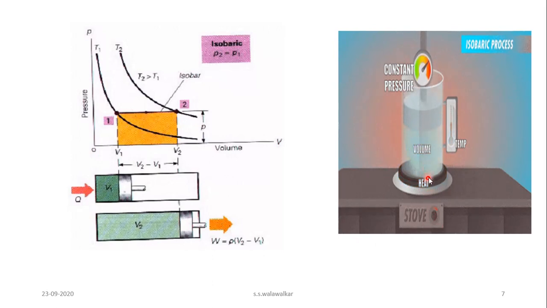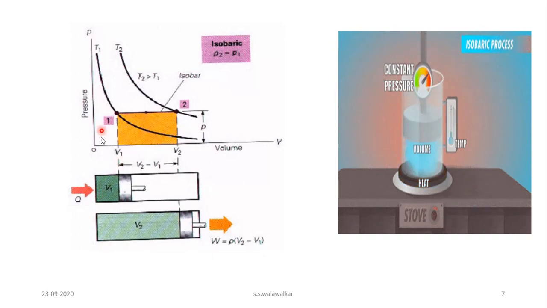See here, this is the system and when you supply heat to this system and if you keep the pressure constant, then whatever heat supplied is utilized to increase the volume. Expansion of gas takes place and heat is absorbed by the system and therefore temperature of the system increases at constant pressure. So temperature also changes, volume also changes, but pressure remains constant.